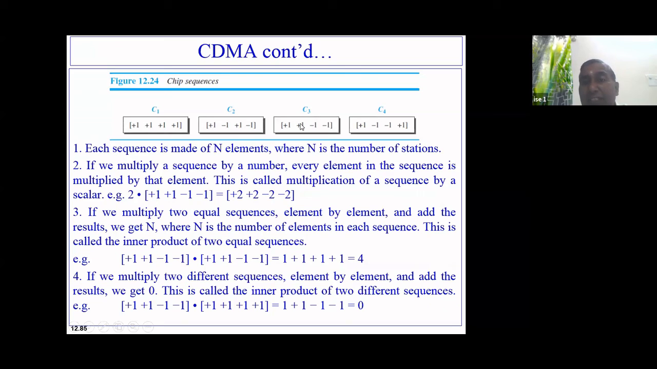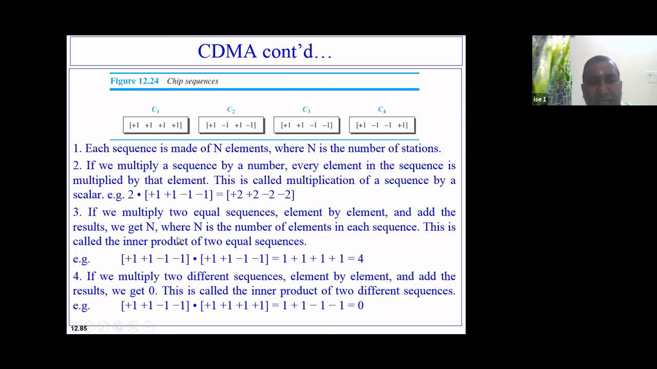If a chip sequence contains 16 values, I know that the number of stations is exactly 16. So if a chip sequence comprises n elements, it directly indicates the number of stations as n. Now, I can do simple multiplication. Suppose I have taken chip sequence C3, multiplied by 2. C3 multiplied by 2, I'll be getting plus 2, plus 2, minus 2, minus 2. Basically this is the value of 2C3.